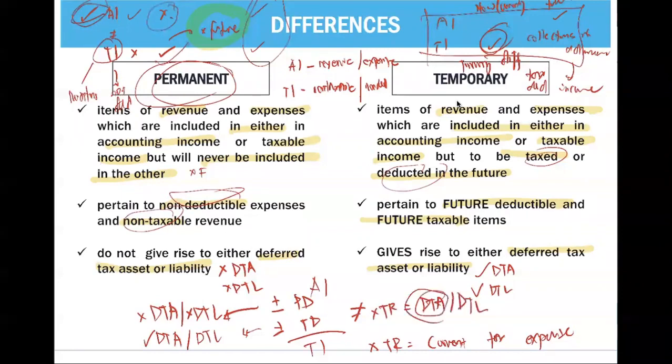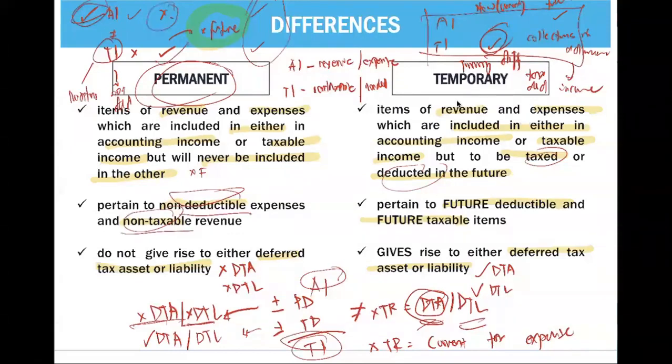Later, we will learn when do we have a deferred tax asset and when do we have a deferred tax liability. Okay? Again, basing from our initial discussion of accounting income and taxable income, we will reconcile items on your permanent and temporary difference. In your permanent difference, there is no deferred tax asset or deferred tax liability because it pertains to non-deductible or non-taxable items.